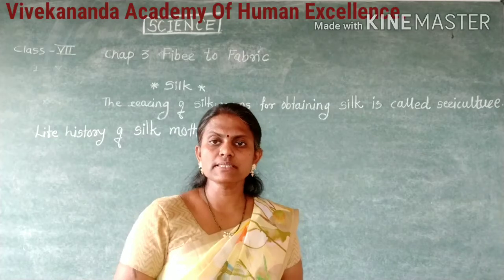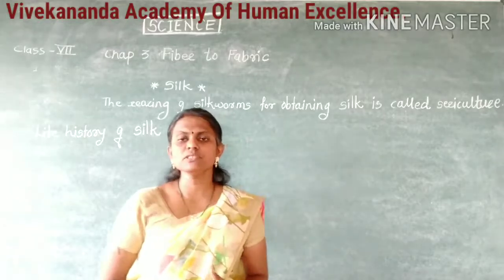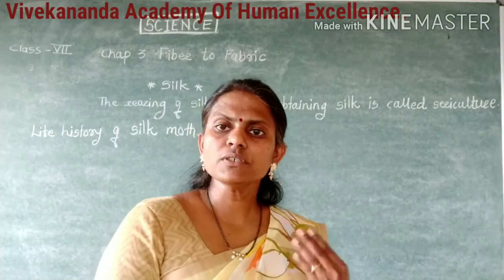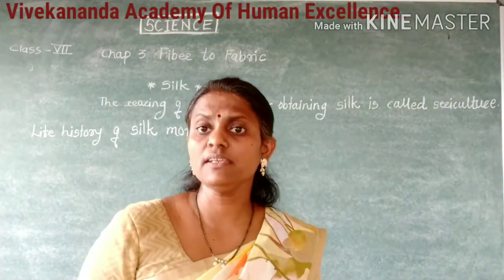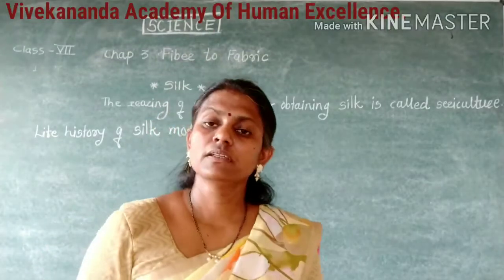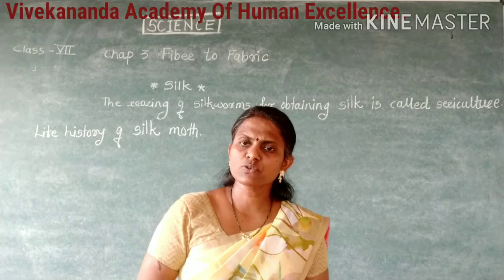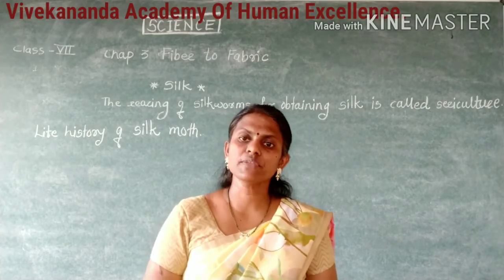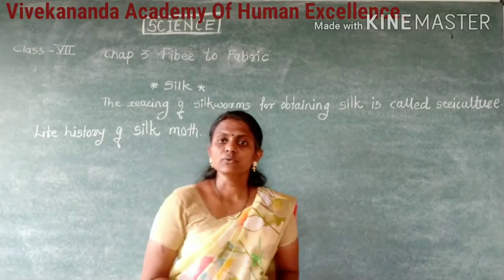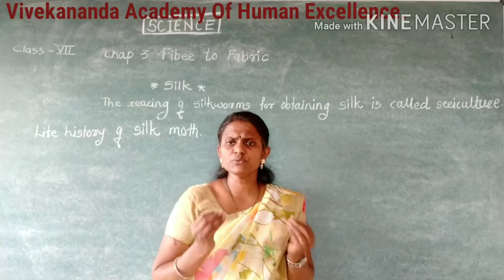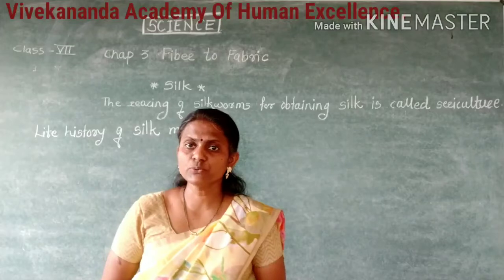The most common silk is the mulberry silk, spun by the mulberry silk moth, which is very common. The silk fibers obtained from this silk moth are very soft and lustrous, and we can dye them in different colors. So we are able to wear beautiful saris and beautiful clothes.